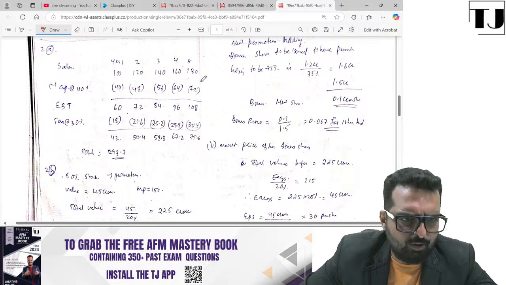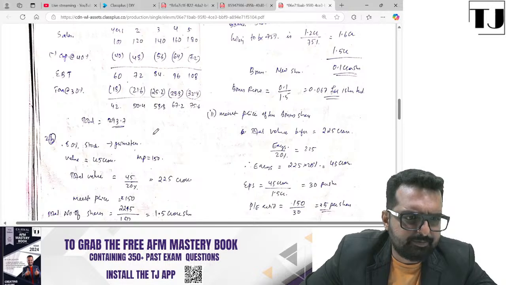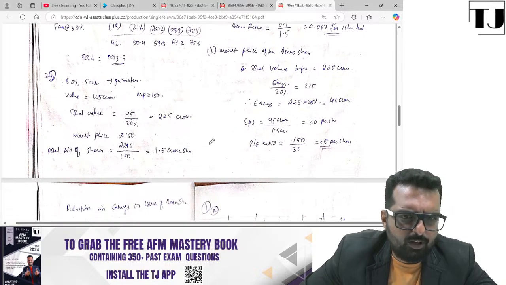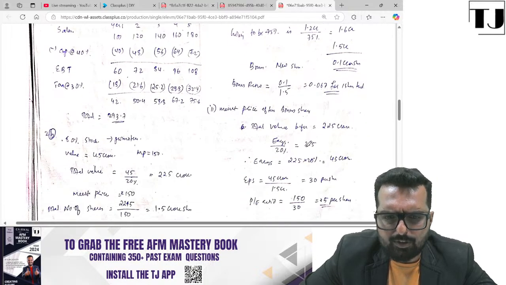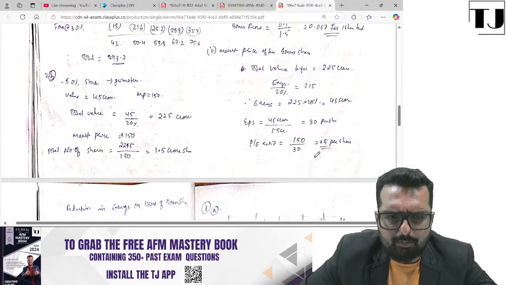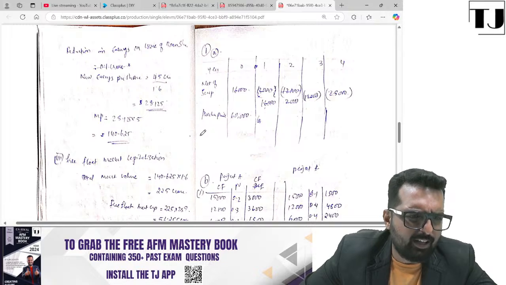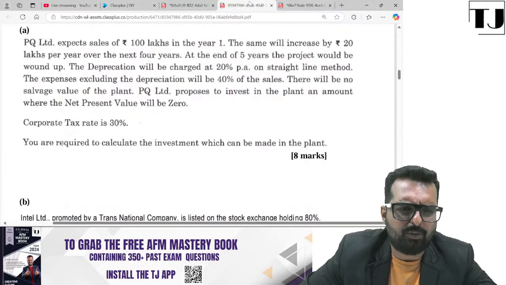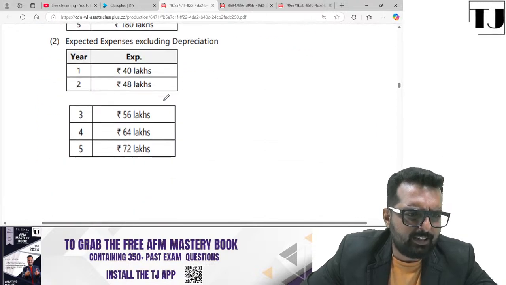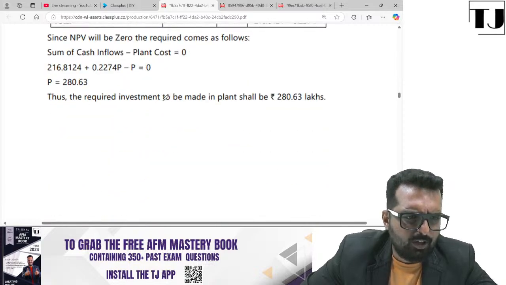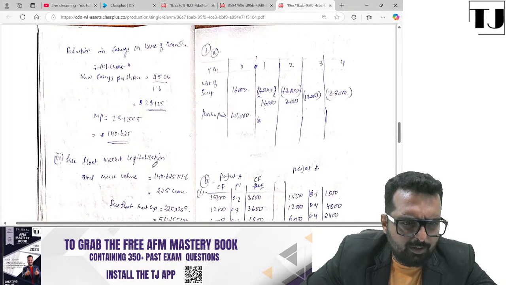Let us see the answer she has got. Sales, expense, EBT, tax, 2B, 0.067, EPS, PE ratio 25. She's got the answer as 140.625. Is that the answer that we get over here? No, we get either 420, I think she has excluded depreciation, or you get 280.